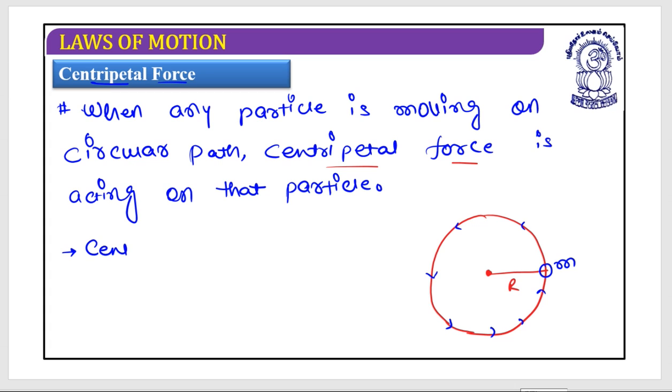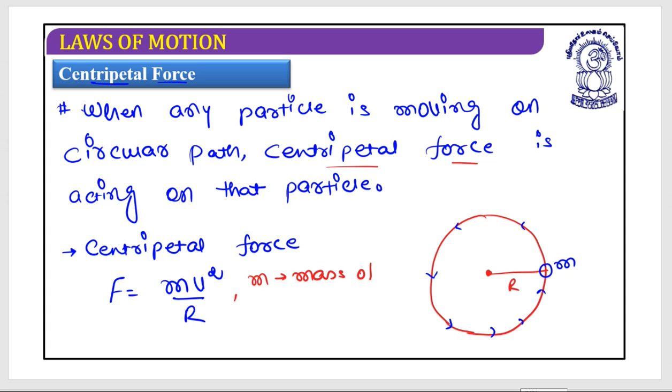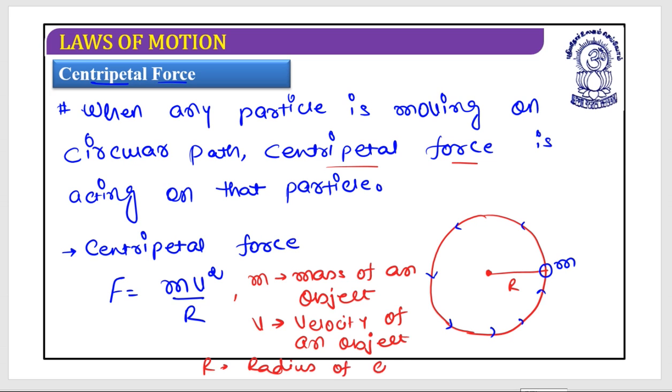So the centripetal force F is equal to mv square divided by r, where m is the mass of an object, v is the velocity of an object, and r is the radius of the circular path in which it is traveling. So this is the centripetal force.